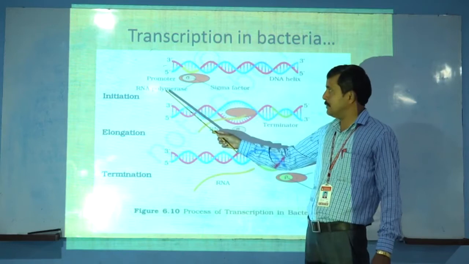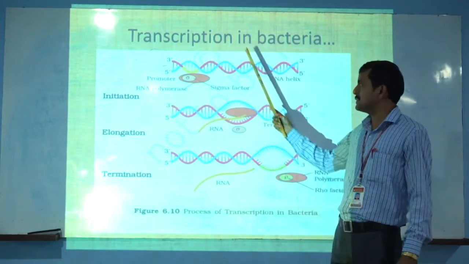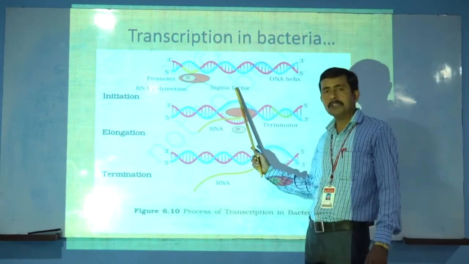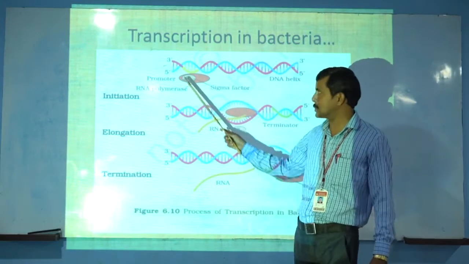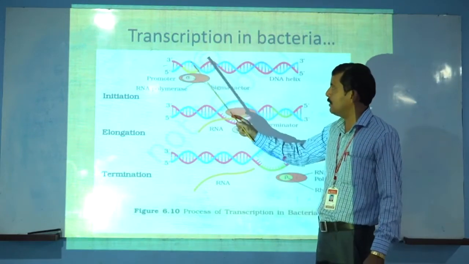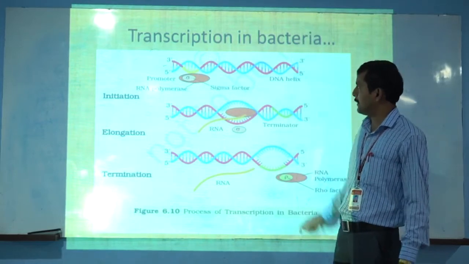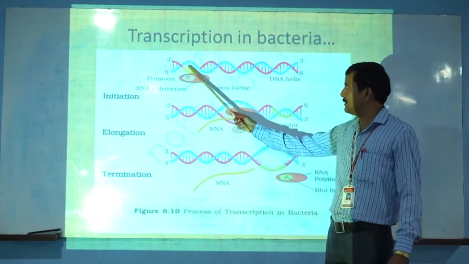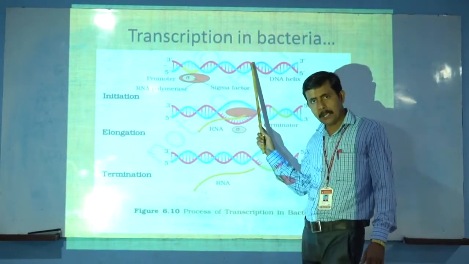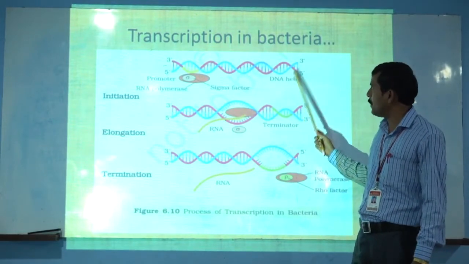When the RNA polymerase, this enzyme, is bound with another factor, the sigma factor, it forms the holoenzyme, and the holoenzyme also works here to initiate the process of transcription. That means the promoter, RNA polymerase, and sigma factor start the process of transcription in bacteria. Okay, so this portion is the promoter, the middle portion shows the elongation process, and the last portion is represented by the terminator.